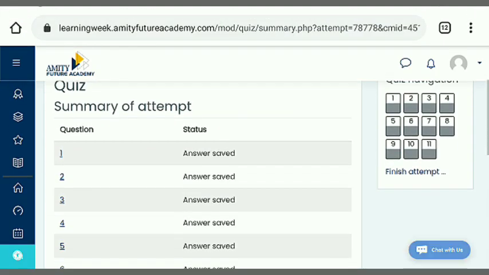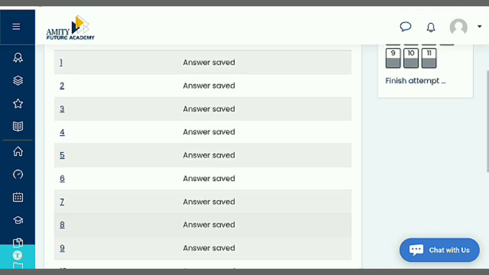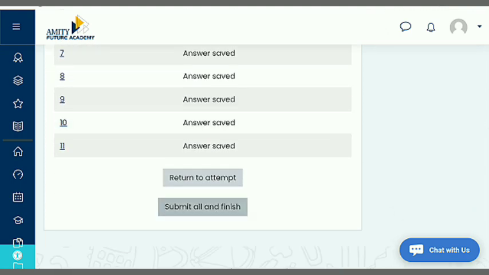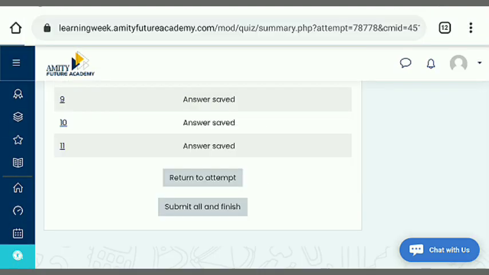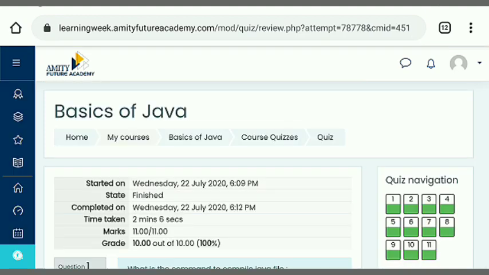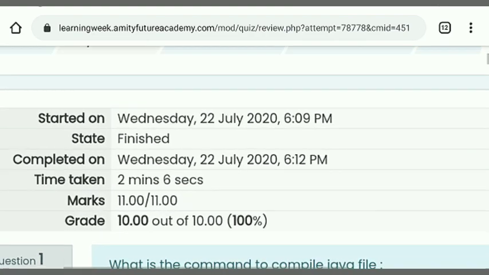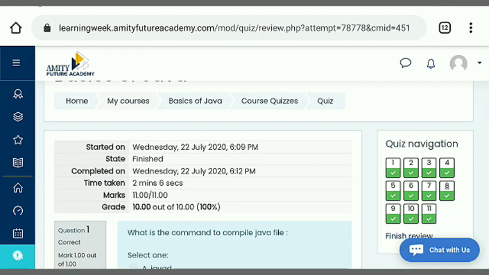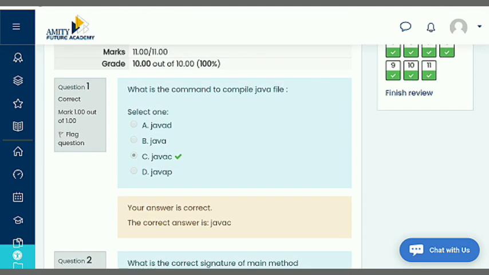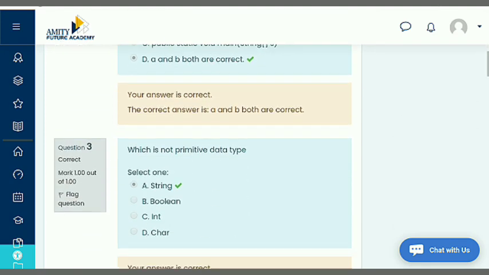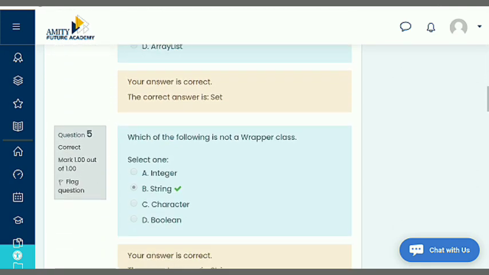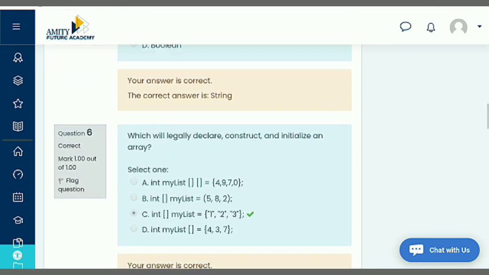Okay, after doing all the questions, all answers are saved. Now just tap on submit and finish all. Submit all and finish, and all our answers are correct. A total of 11 out of 11 are correct. You just see here we get 100% marks. You can also see the answers below. All the answers are correct.